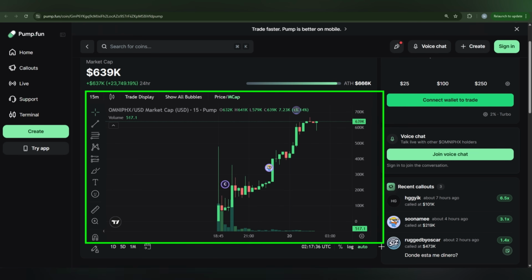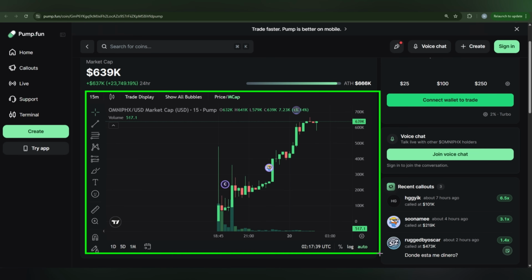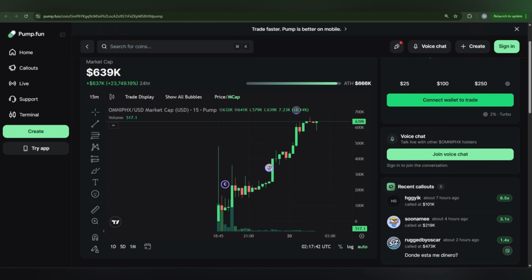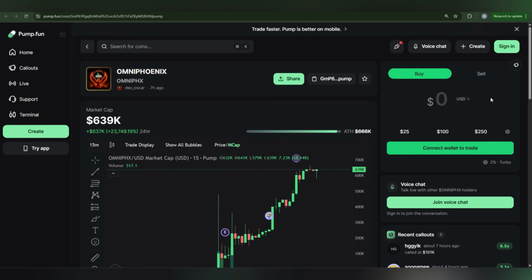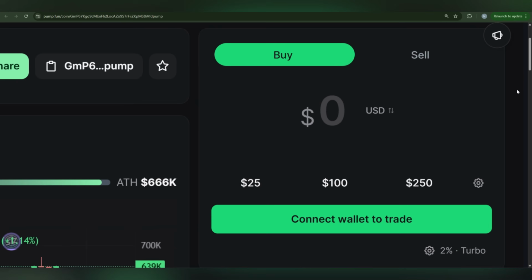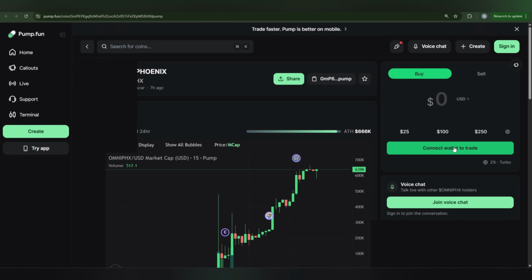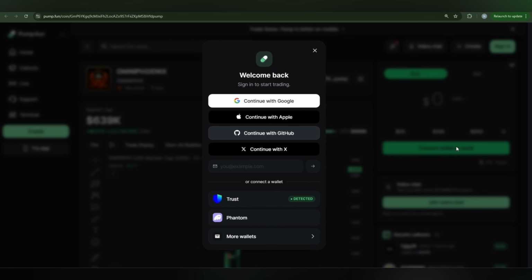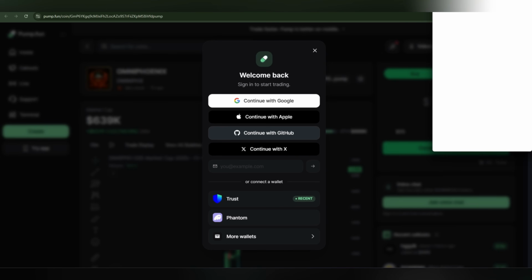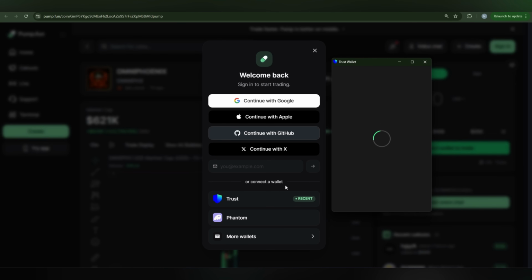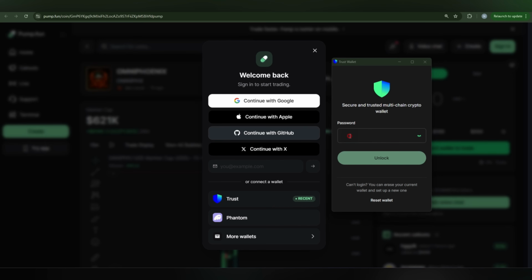You can easily come here and join to get all the information, but if you want to be one of the holders, you can easily come on Pump.fun, and here you can connect your wallet if you want to start trading OMNIPHOENIX. For that you can use Trust Wallet or Google to make your account on Pump.fun. Here I have selected a web3 wallet, that is Trust Wallet, where we have to write a password to get access to the asset that we will use to hold the token OMNIPHOENIX.